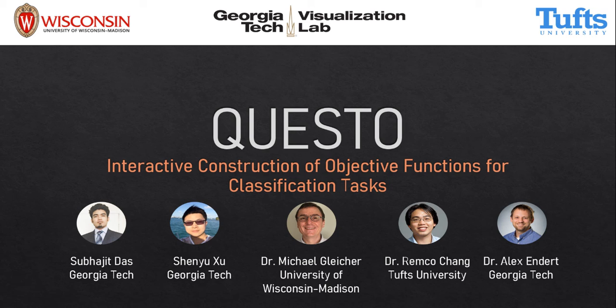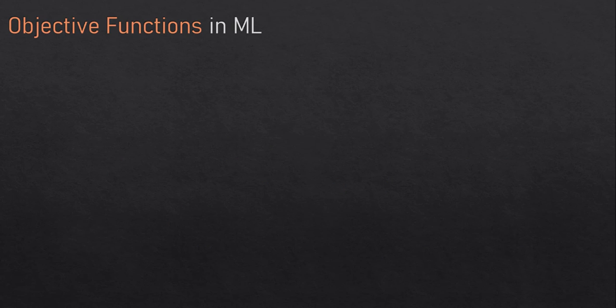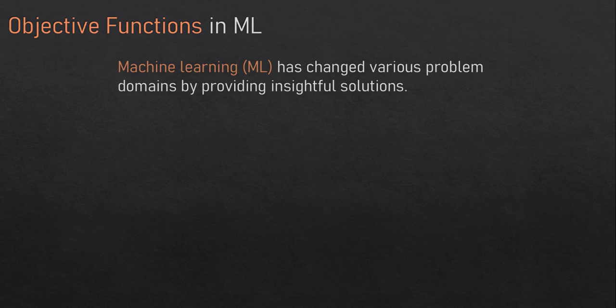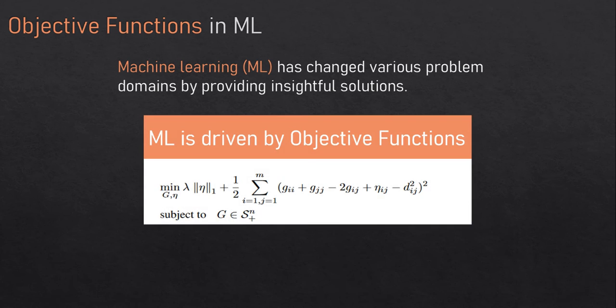Today I will talk about our paper, QUESTO, Interactive Construction of Objective Functions for Classification Tasks. Over the years, machine learning has impacted almost every aspect of human life, solving complex problems in various domains. Solving for such diverse use cases, the machine learning community has developed many algorithms. Each of these algorithms have one thing in common. They're driven by some form of objective function, which are also called loss functions.